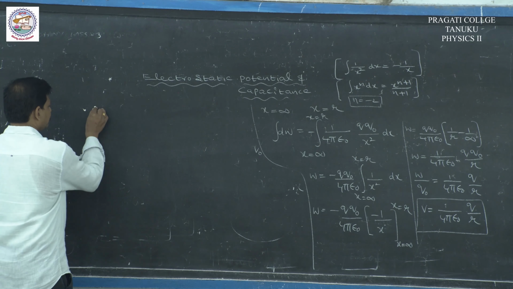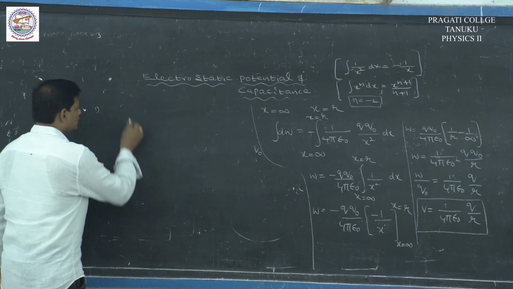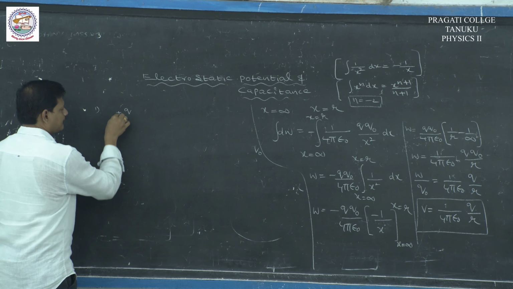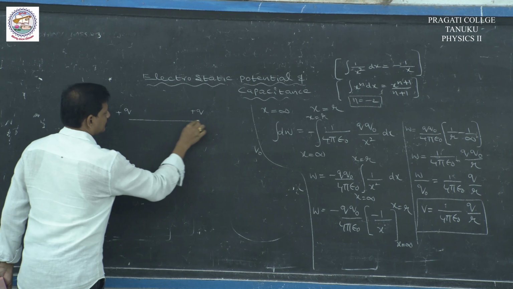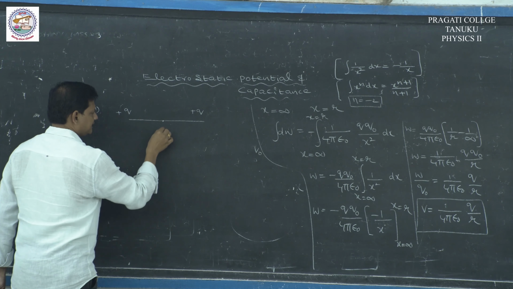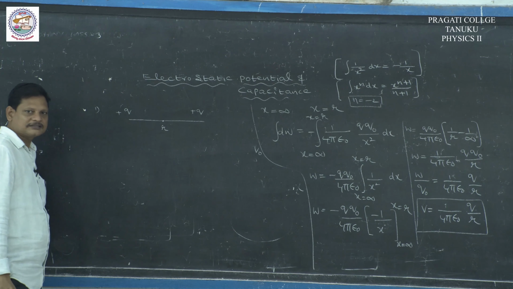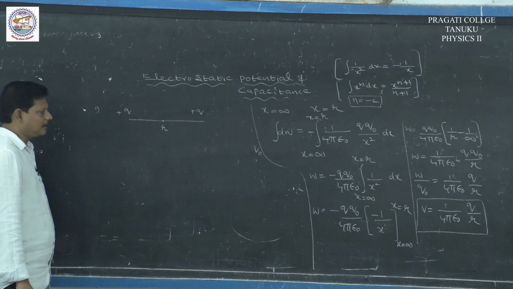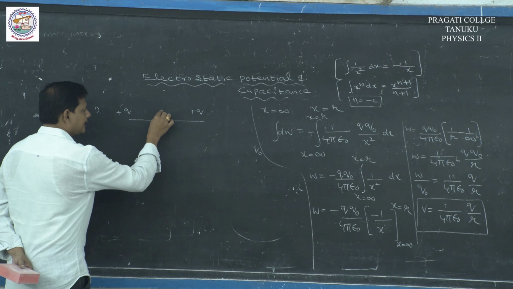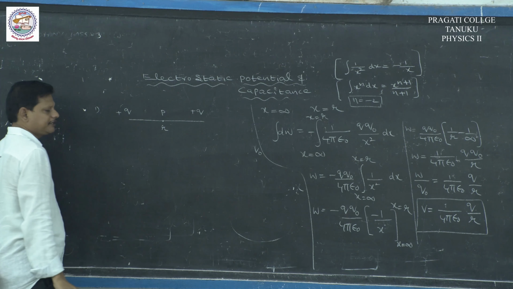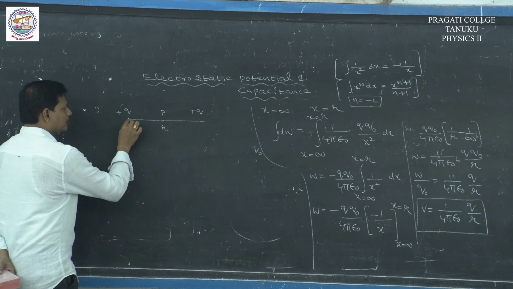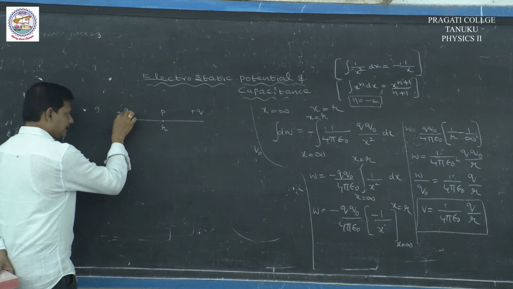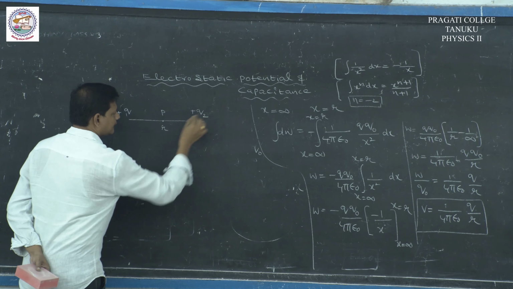For example, let us consider two charges, say plus q and plus q, separated by a distance r. We want to calculate the potential at point P. Let the charges be q1 and q2.